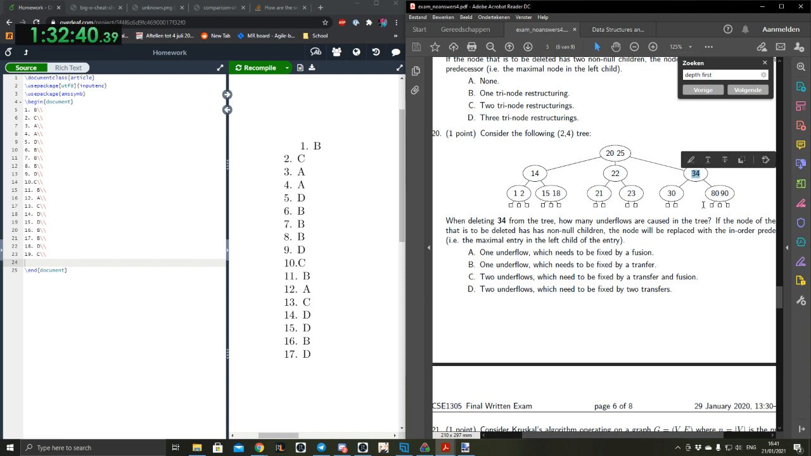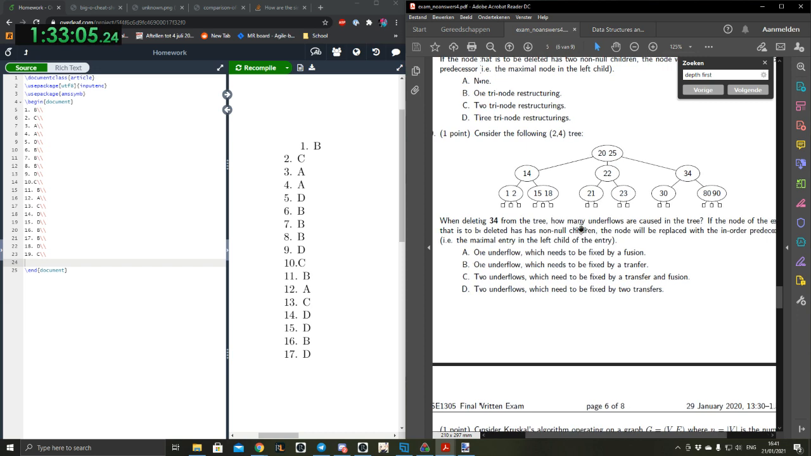Would that work though? I'm gonna pull up my notes and I'll tell you. Yeah, my first guess would be B. Well, there are actually 2 underflows because first of all, 34 is getting deleted, and that node is getting empty. Then it will be replaced by the in-order predecessor, 30. So 30 is going upwards, and then the node where 30 currently is has an underflow.